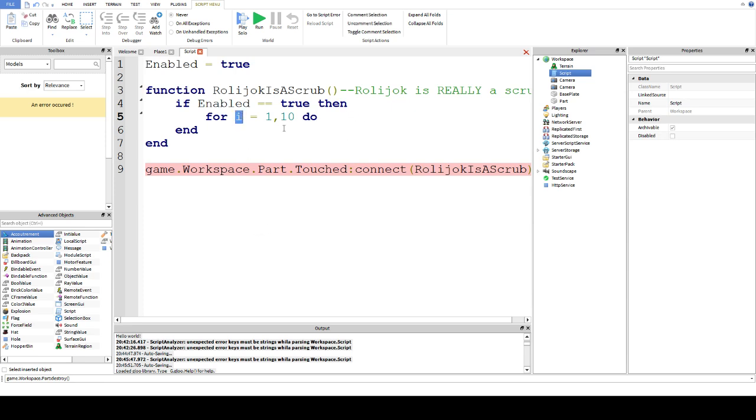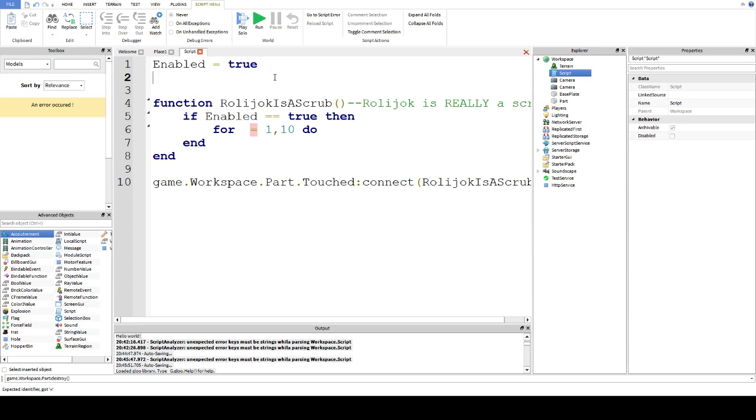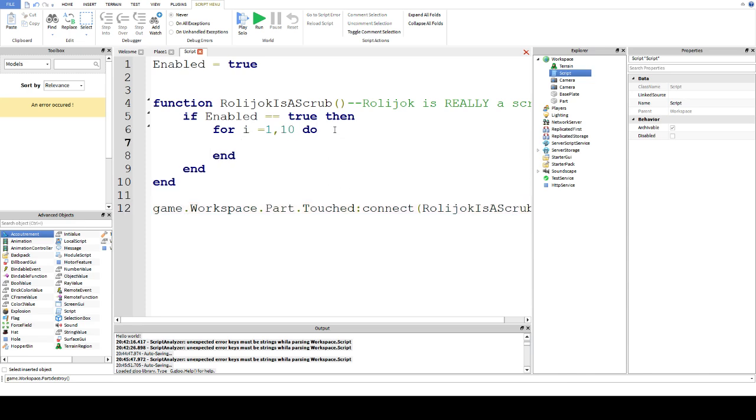So this, as I said, it could be anything. It doesn't really matter. I could, for example, put yo equals 1 and just have yo here. What matters is that you have something here, and that's the number you start at. And you have a comma and the number you end at. So what will happen here is this loop will run from the first number here, and then it will keep counting up until you reach this number here. So it will run 10 times in this case.